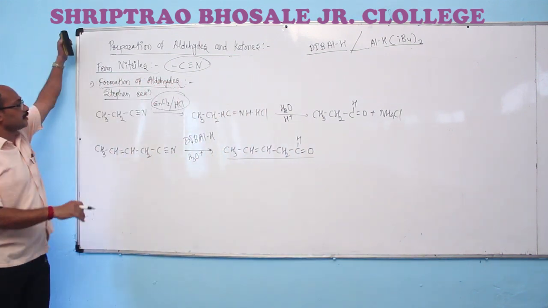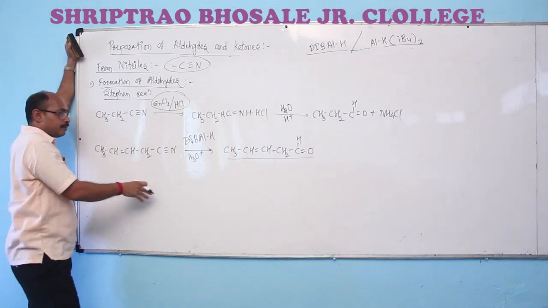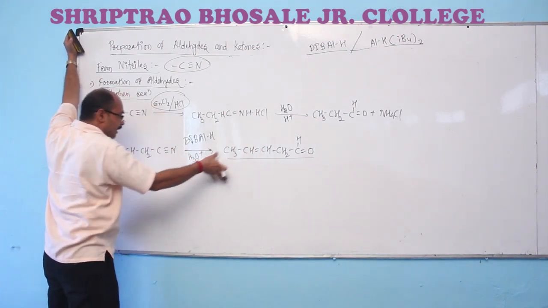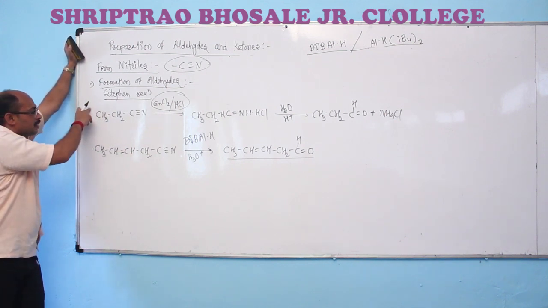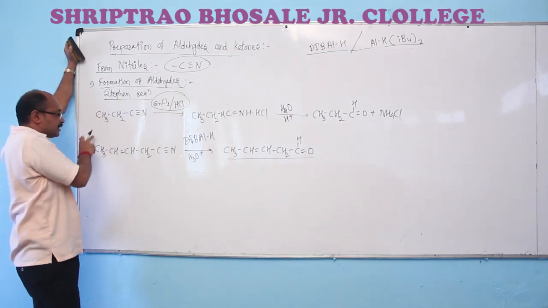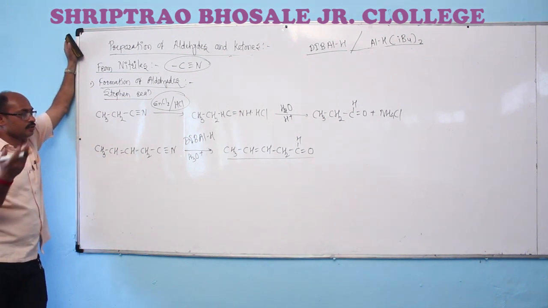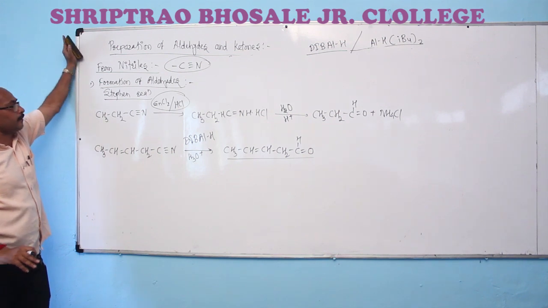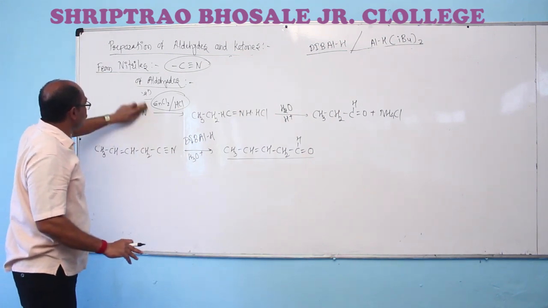This reaction is known as the reaction for the formation of unsaturated aldehyde from unsaturated nitriles. This is known as the Stephen reaction, but this one is the suitable reaction for the conversion of nitriles into corresponding aldehydes.